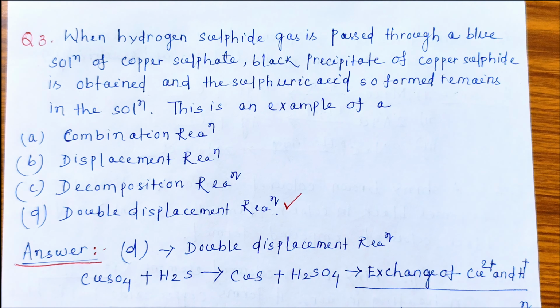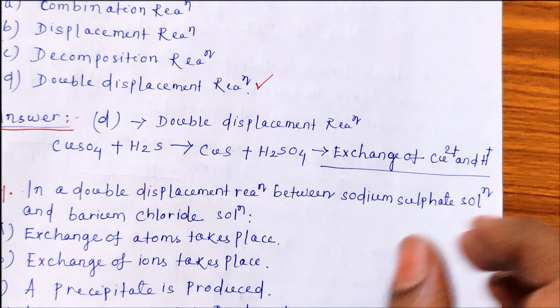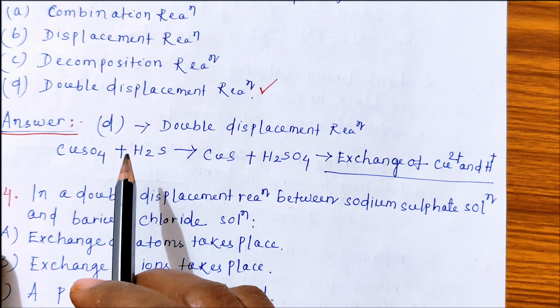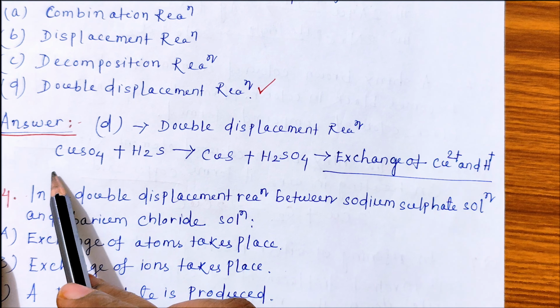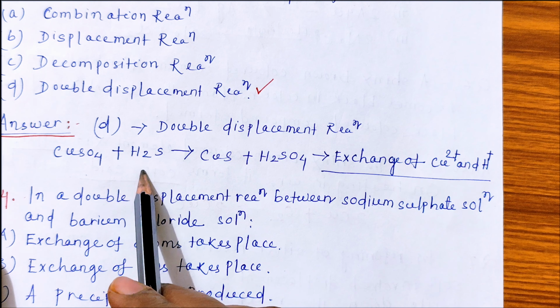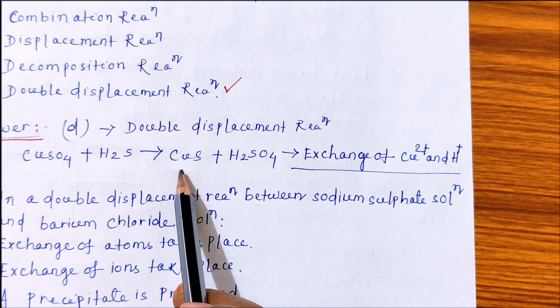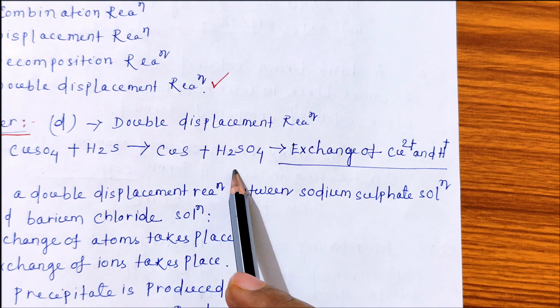So let's see how it will be a double displacement reaction. See the reaction. Blue color copper sulfate solution, CuSO4. If you pass hydrogen sulfide gas, H2S, what are the products? Copper sulfide, CuS, and H2SO4, which is sulfuric acid.